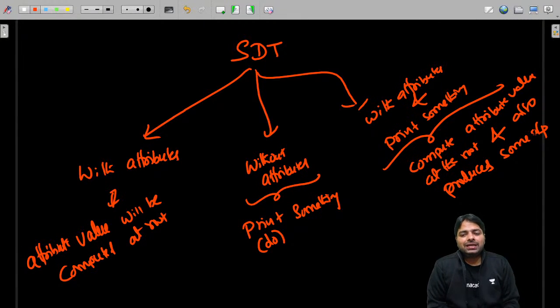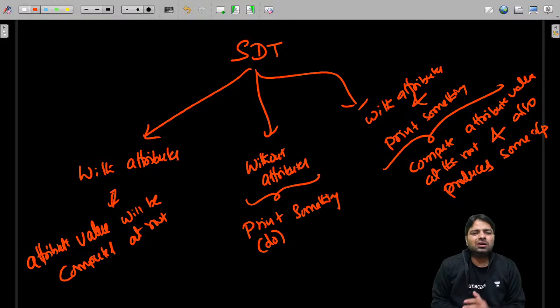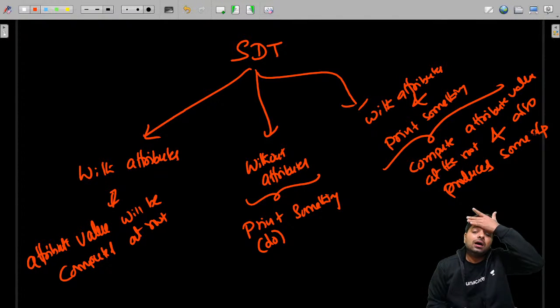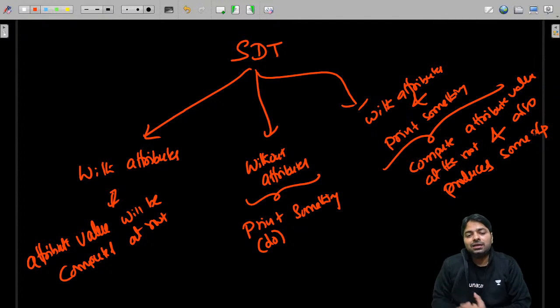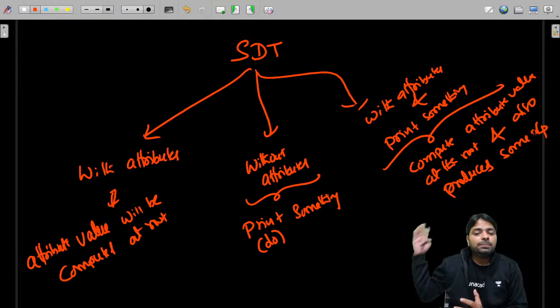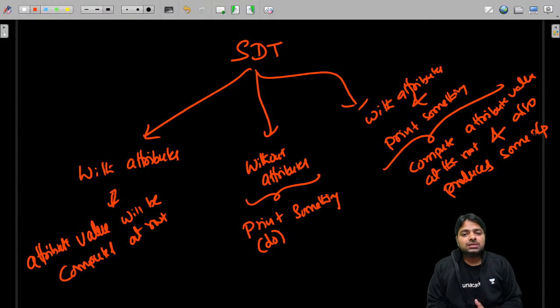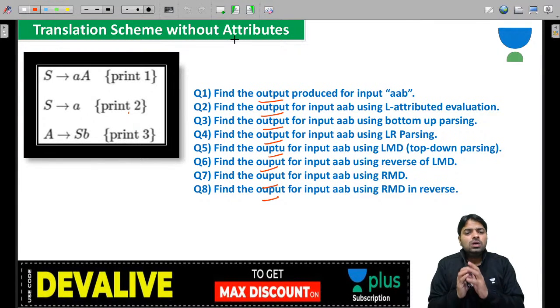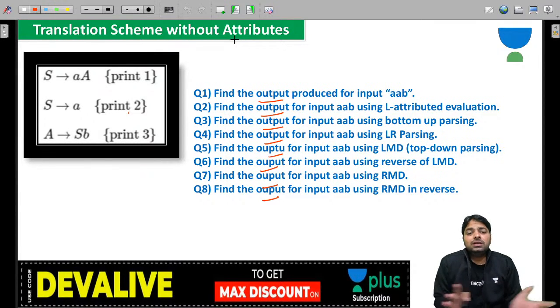So you must look at what I'm actually doing in the given SDT. Are there only attributes, with no kind of printing or doing something? Because sometimes doing something means constructing a syntax tree. Doing something means producing three address code. Doing something means producing the parse tree. I can do many things, guys. So you must be careful about what you are trying to do with the given SDT. Now they are producing the output. I may be constructing the syntax tree sometimes. Then you will see the output as a graph, guys.